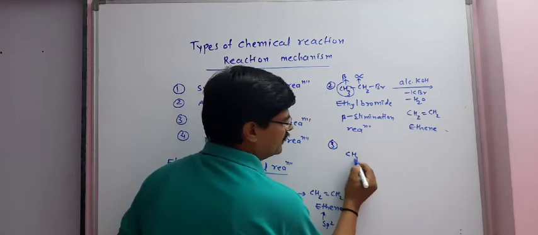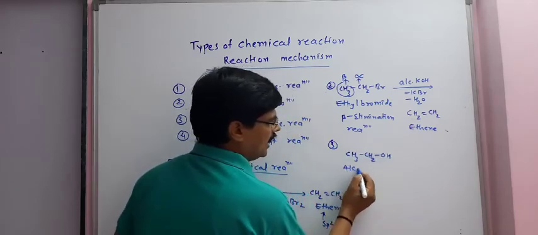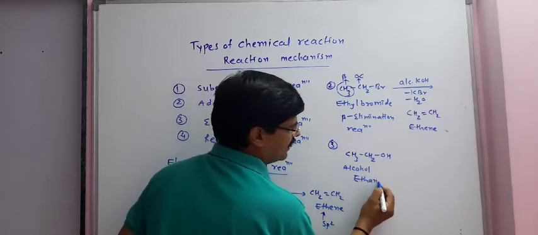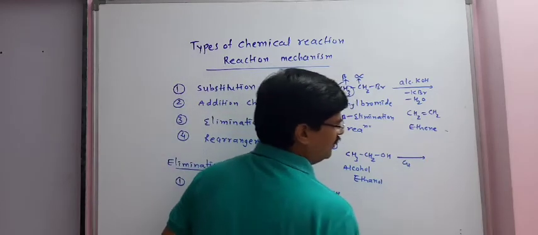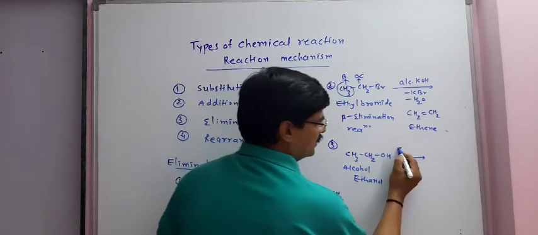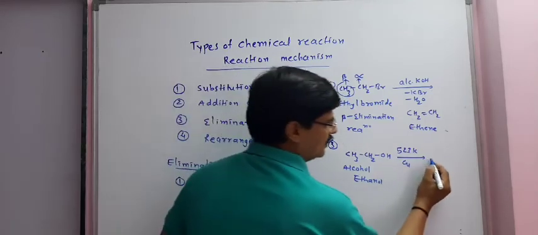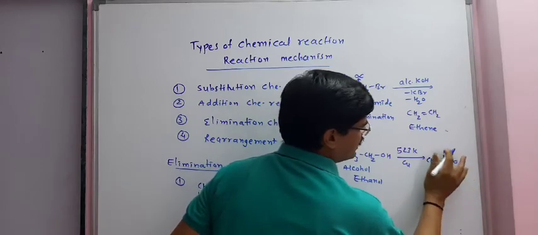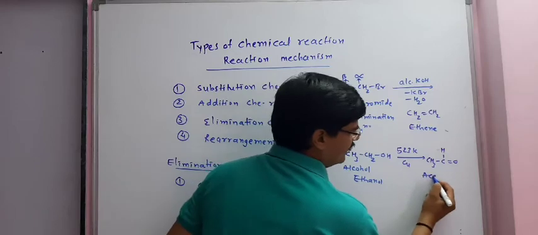If we have CH3CH2OH alcohol, here it is ethanol. When ethanol is treated in presence of copper at 523 Kelvin, the product obtained is CH3CH double bond O, that is acetaldehyde.